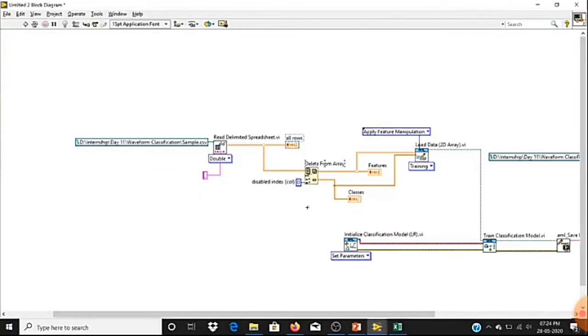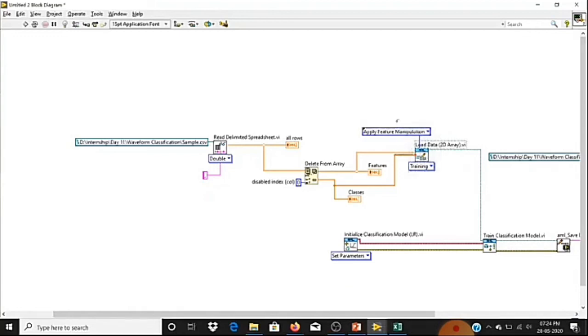Next, I want to load this data into my ML network. The feature terminal I have connected to data, and the class I have connected to data label. As these are user-extracted features, you must choose apply feature manipulation. If you are processing raw data, then you can go for read raw data, but since we have completed feature extraction, we must choose apply feature manipulation. So we have loaded our data for training.